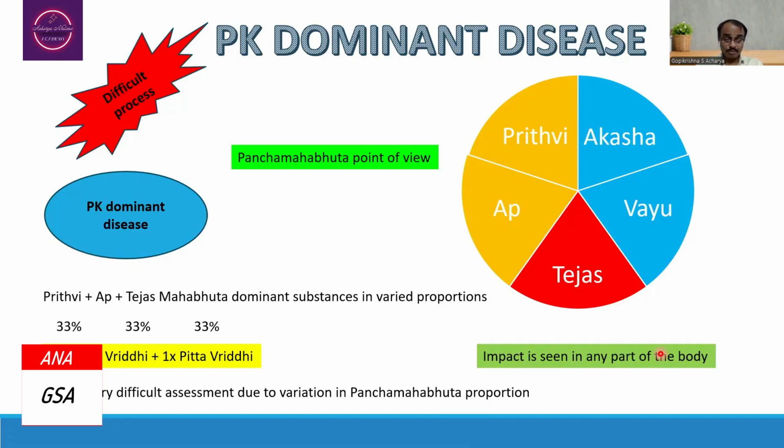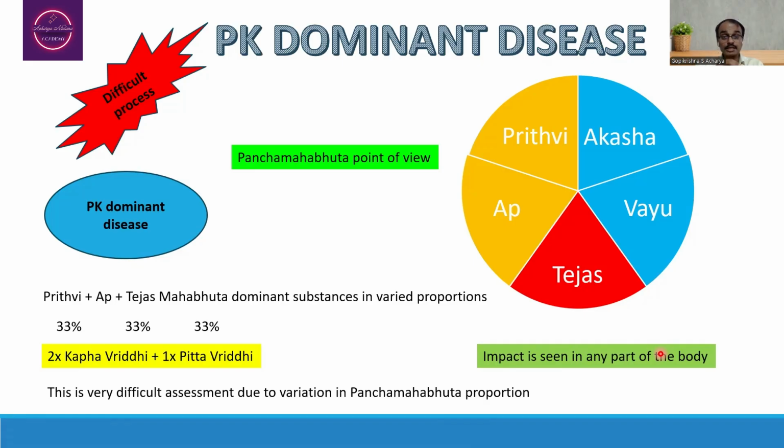But when you think about the Nidana, the Pancha Mahabhuta exposure will not always be equal to 33%. On some occasions, Prithvi Mahabhuta may be up to 10 or 20% exposure. In some other occasions, Tejo Mahabhuta may be some 60%, and Ap Mahabhuta, for example, may be up to 80%. In that particular situation, we are going to observe the dual dosha vitiation.